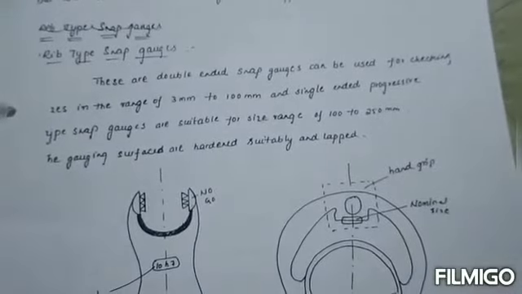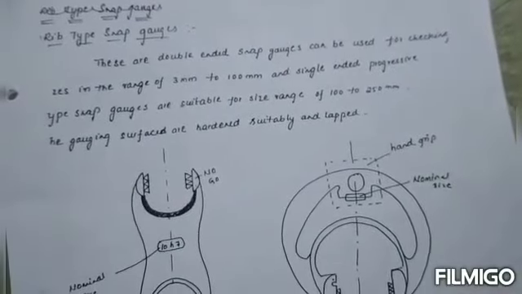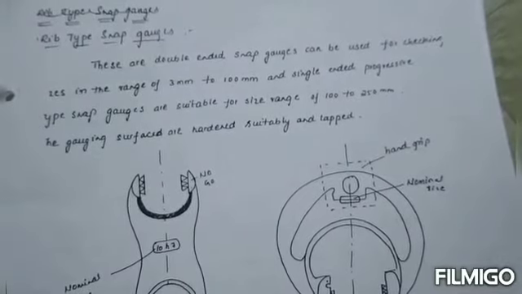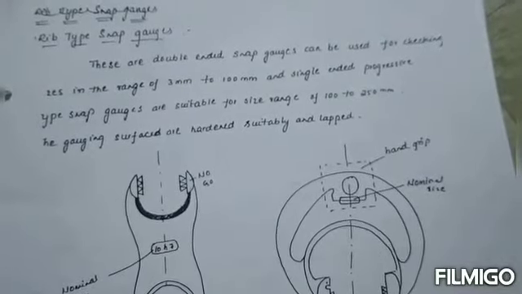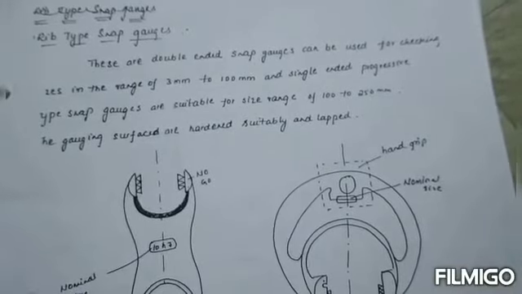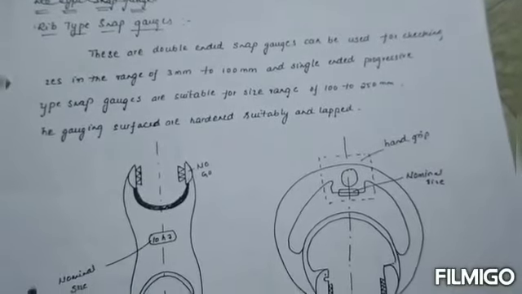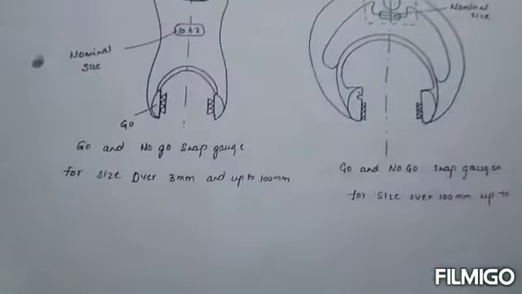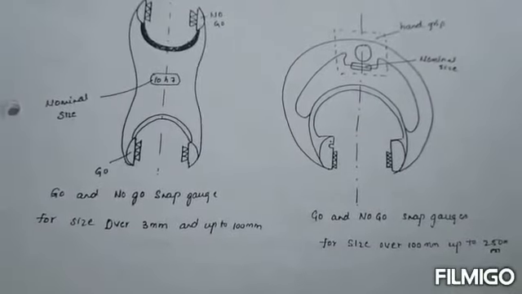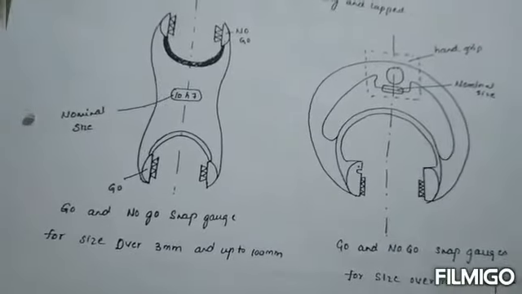Okay, and these ring type snap gauges or double-ended snap gauges can be used for checking of shafts in the range of 3 mm to 100 mm, and single-ended progressive type snap gauges are suitable for a size range of 100 to 250 mm. The gauging surfaces are hardened, suitable, and also lapped. Okay, this is the go and no go snap gauge, and this is the snap gauge for different diameters, 3 mm to 100 mm and also 100 mm to 250 mm.